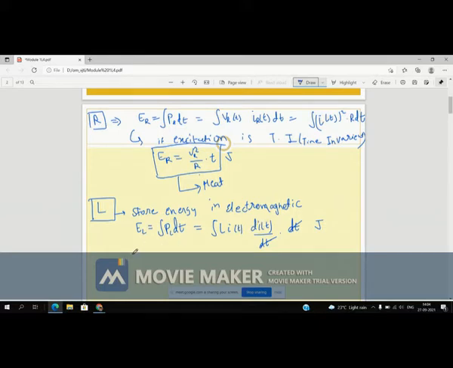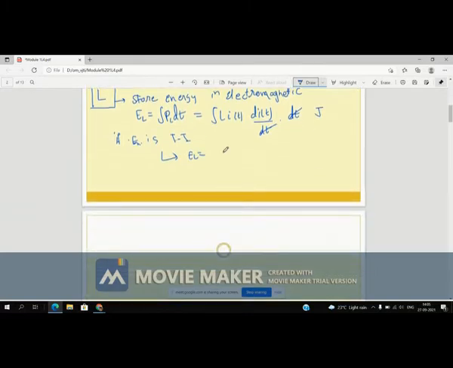But similarly, if the excitation is time invariant, then the energy consumed by the inductor is equal to the integration of L i di by dt into dt.